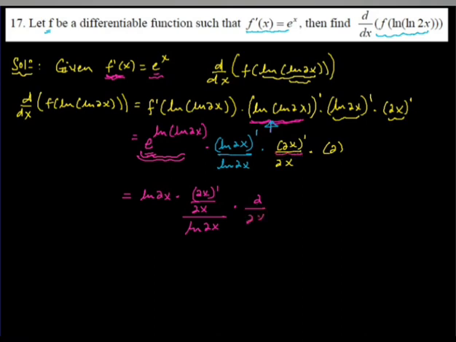Over 2x times 2. Now, if there is something that can be cancelled out, we cancel it. This can be cancelled out, so what remains? This means 2x derivative is 2 over 2x, times 1 over x times 2. So again we have something that can be cancelled out, therefore the result is 2 over x square.